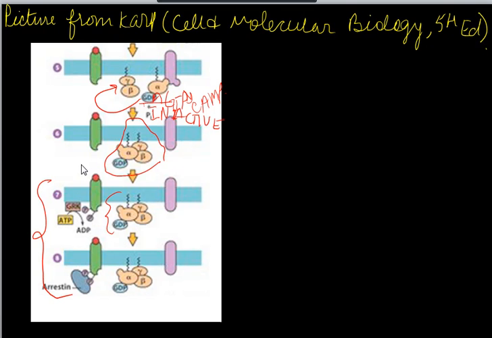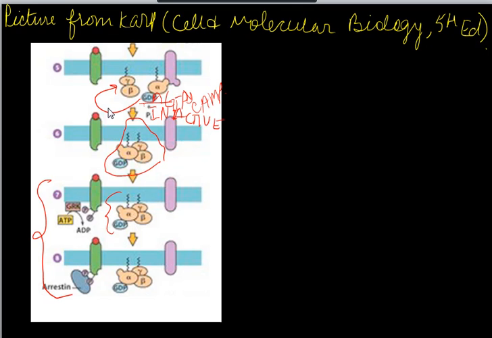So remember that when the ligand is bound to the receptor, it has a very high affinity for the G protein. But there has to be some conformational change that is allowing this G protein to come close to the GPCR. The same conformational changes that happen also allow the GPCR to have an affinity for GRK, which is a kinase.